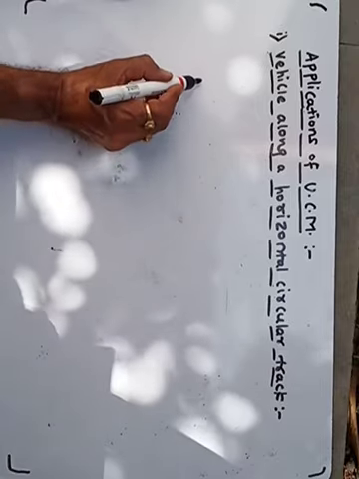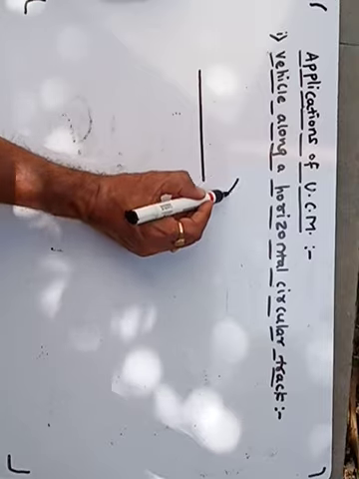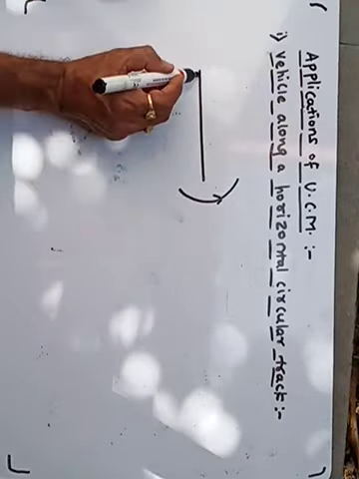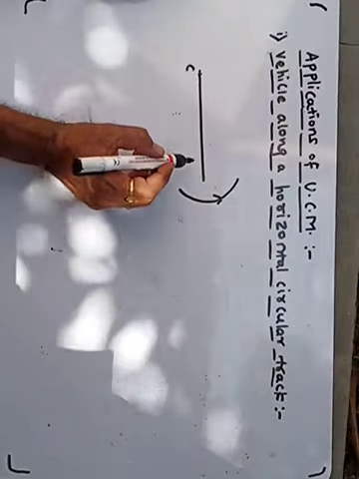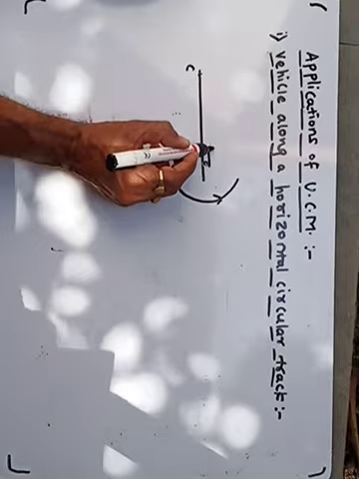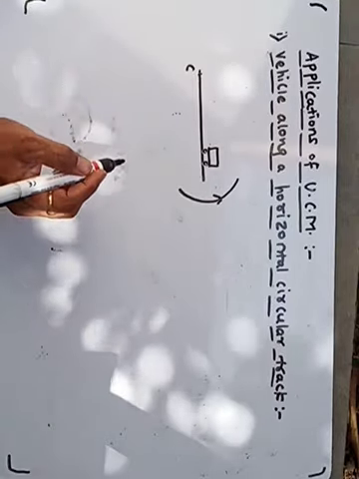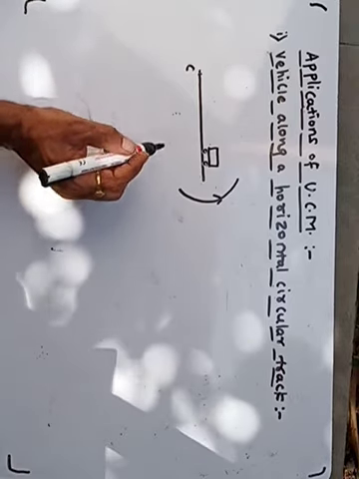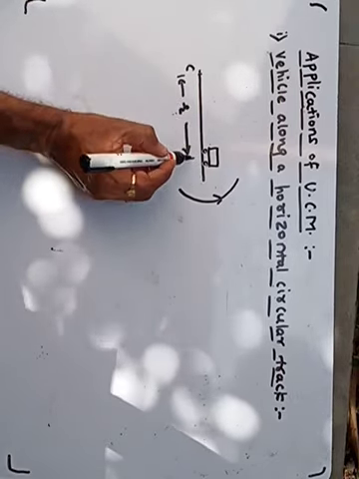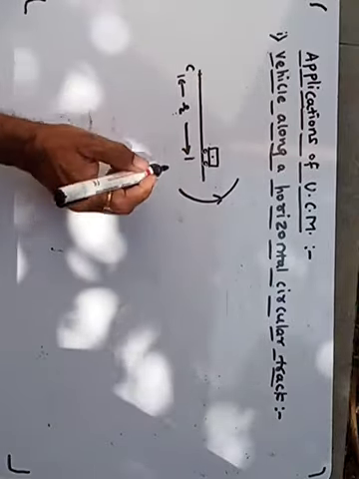Suppose we consider this is the road surface and this type of turn is there. The vehicle moves like this. Suppose C is the center of the circular track. Suppose we consider this is the vehicle. This is the block diagram actually. This is the vehicle moving in an anti-clockwise sense. Suppose this distance is r, the radius of the circular track. Then different forces on this vehicle can be shown like this.